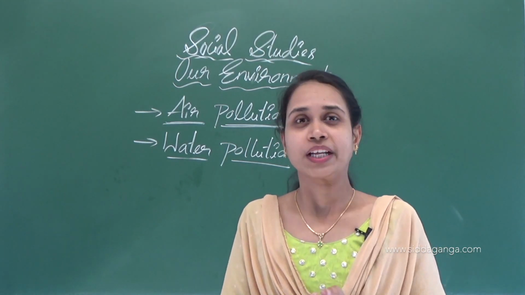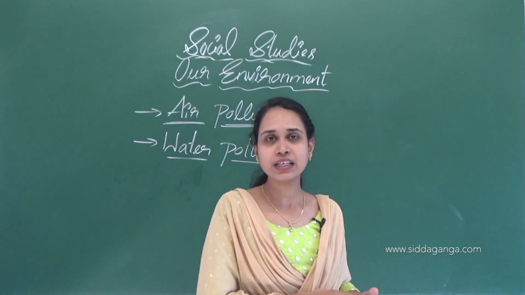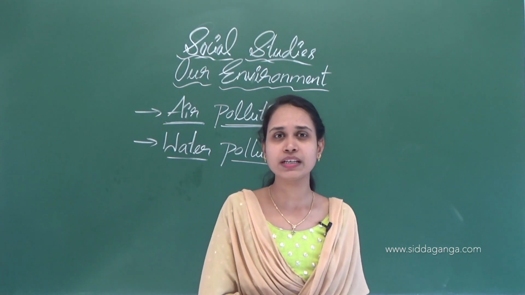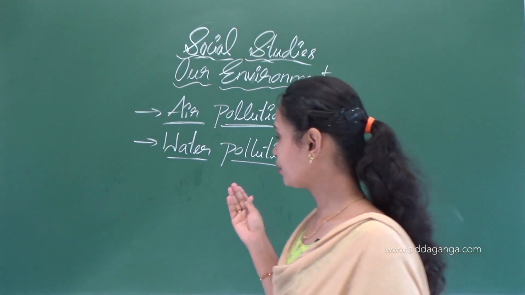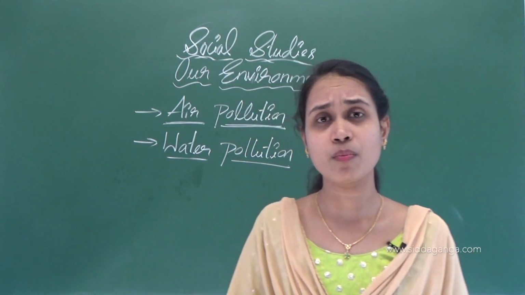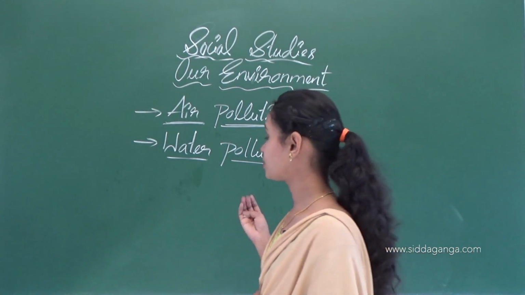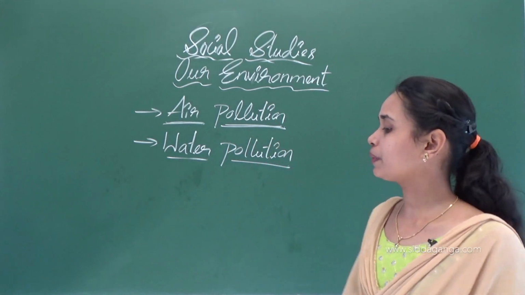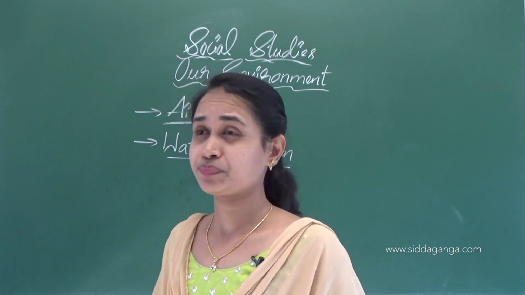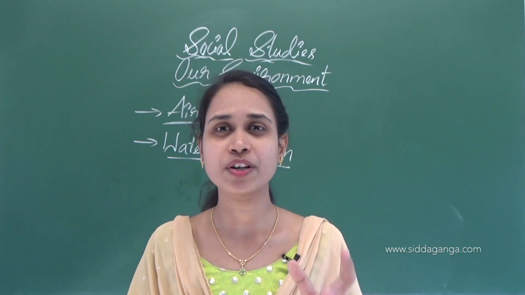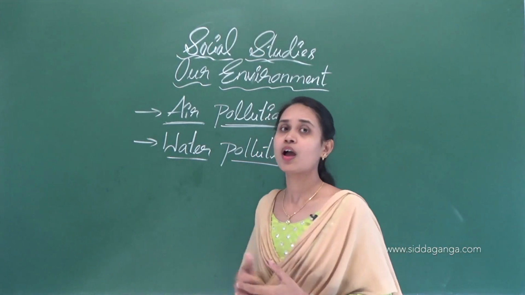If you want to clean utensils and clothes, you have to take separate water and then wash them. And people and animals bathing in the water bodies also causes water pollution.